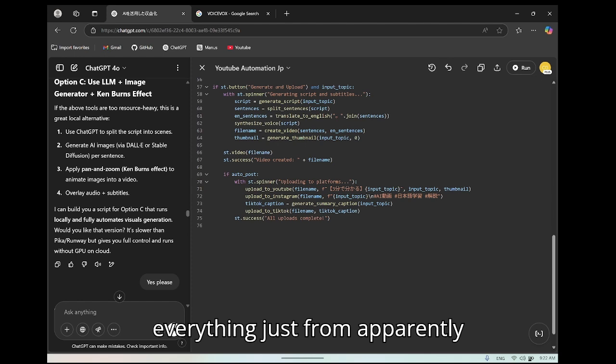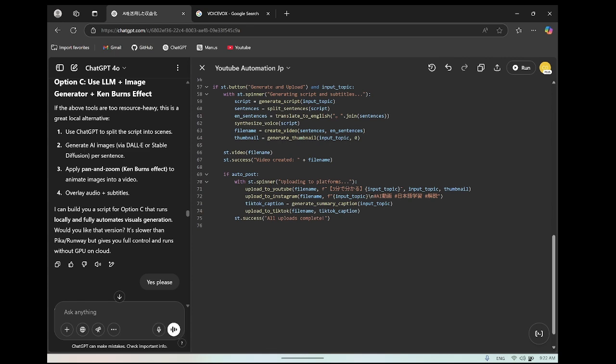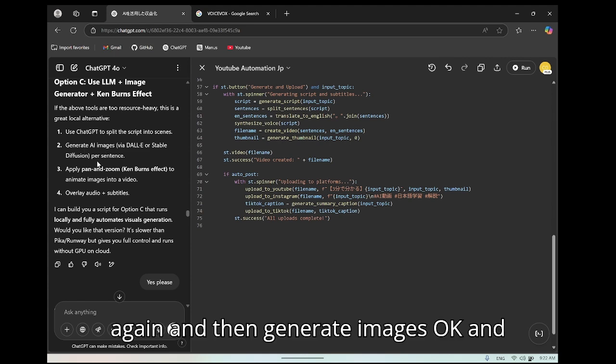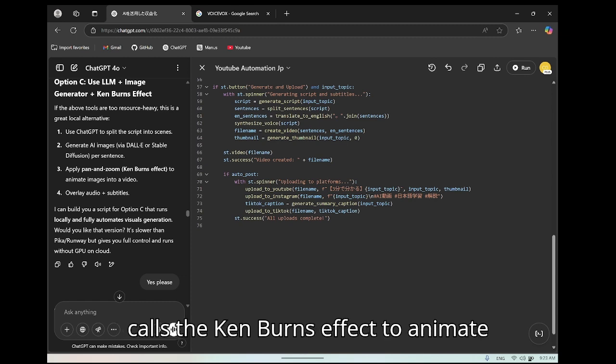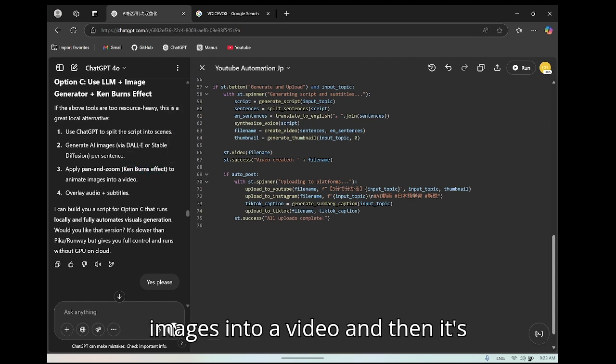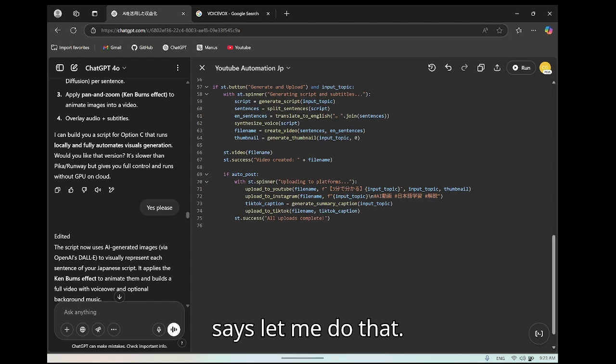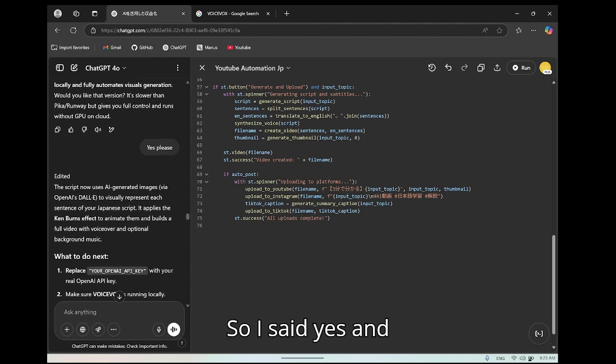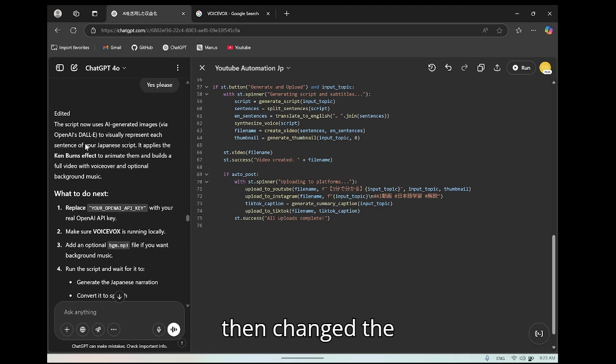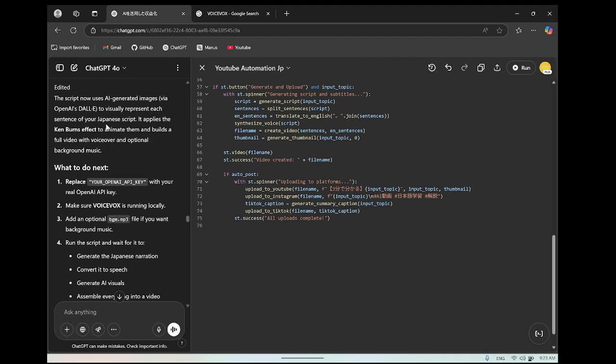so I can generate everything. Not sure why it says local because it used ChatGPT anyway. So first split the script into scenes again, and then generate images, okay, and then use the pan and zoom, what it calls the Ken Burns effect, to animate images into a video, and then it's going to assemble. Okay, so it says, let me do that. So I said yes, and then I changed the script.